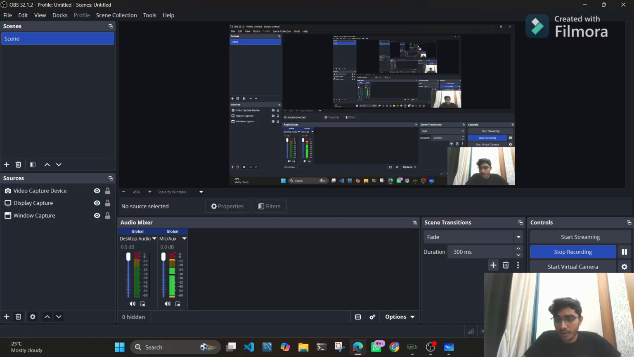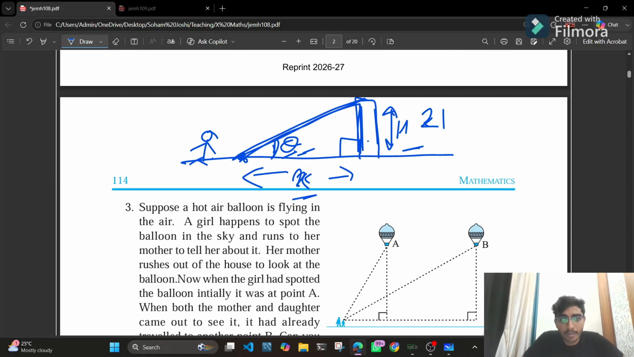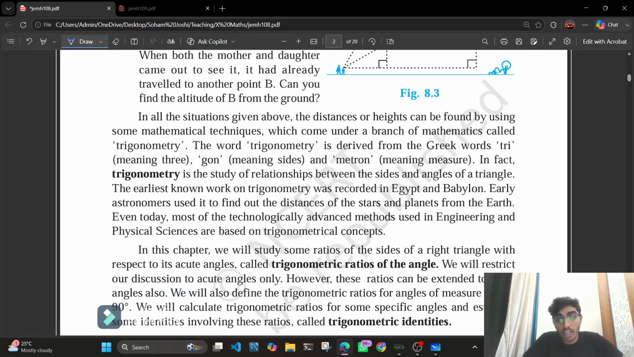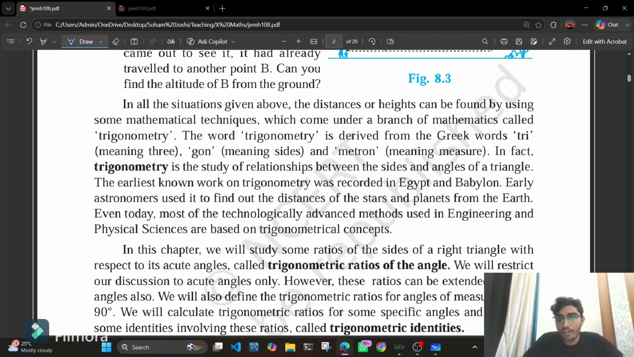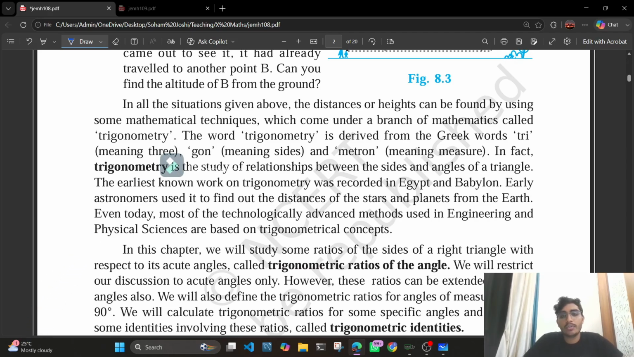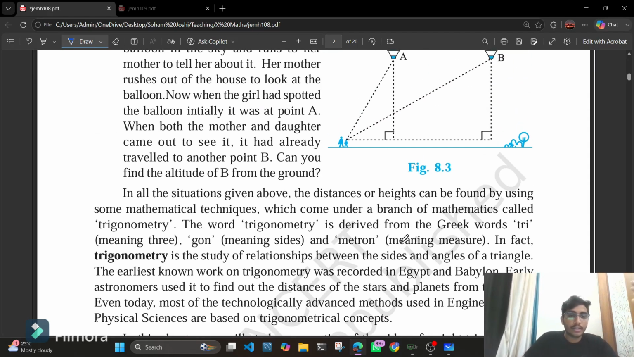And as a fun fact, or maybe as information, trigonometry was used earlier also in the formation of Egypt. It is recorded that it was used in Egypt and Babylon, and it is also used in advanced methods for physical sciences and in astronomy, to find the distances of stars and planets from the Earth. So earlier we used to use the concept of trigonometry.